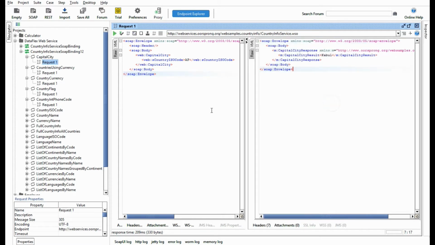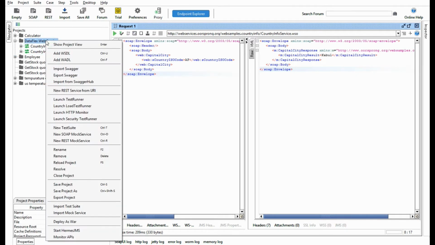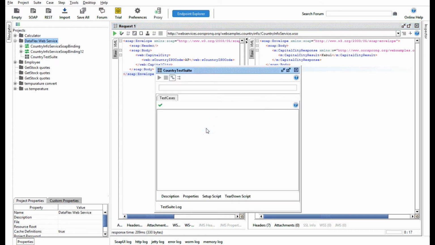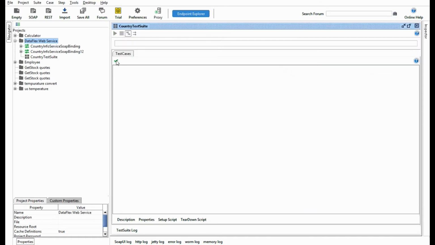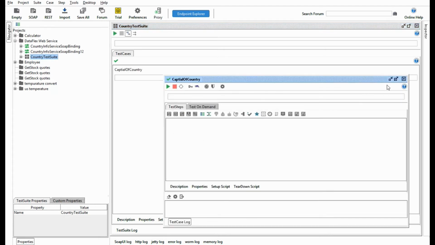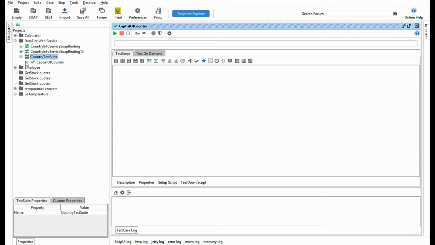So our first assertion we will add. In order to add an assertion, I need to add a test suite first. So let me add a new test suite. I'll give a name, let's say country test suite. Okay. So in this test suite, I'll create a test case. You can either click here, or you can right click here and say new test case, right? We will give some name. We will say capital of country. Okay, right. So the test case is done.